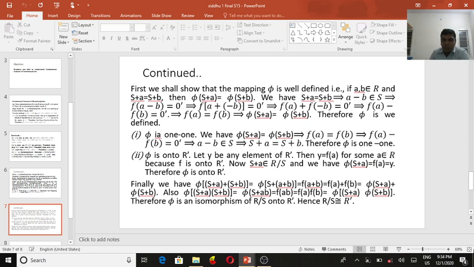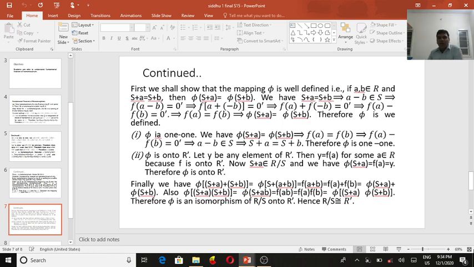Now come to one-one. What is the one-one form? π is one-one. Suppose π(S + a) = π(S + b). So f(a) = f(b), which means f(a) − f(b) = 0'. So a − b is in S. Hence S + a = S + b. Therefore π is one-one.